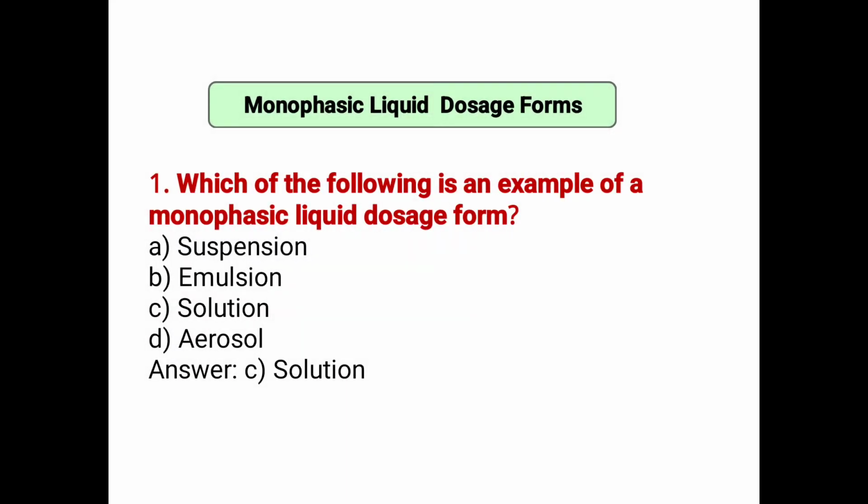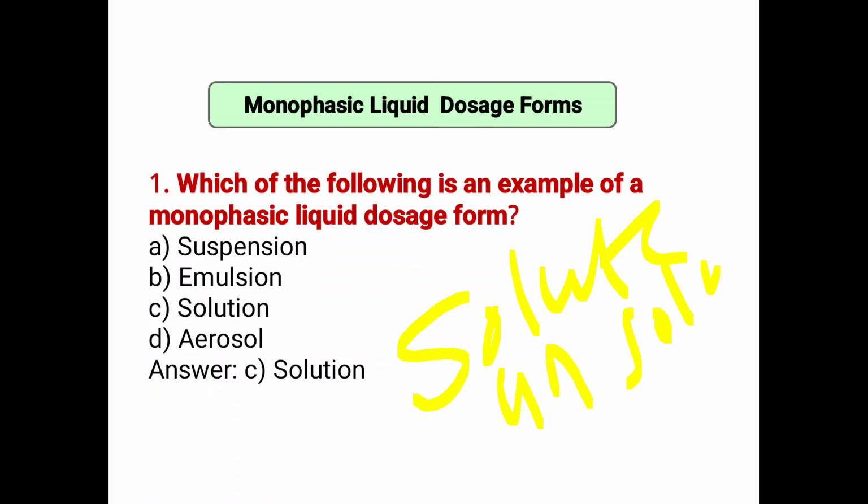Next, monophasic liquid dosage form. Those dosage forms have a single phase, solute and solvent. Solute and solvent form a solution, that is called a monophasic liquid dosage form. Syrup, you have seen in first year, the pharmaceutical syrup, manufacturing of simple syrup, where sucrose and water are mixed to form a solution, that is called a monophasic liquid dosage form.